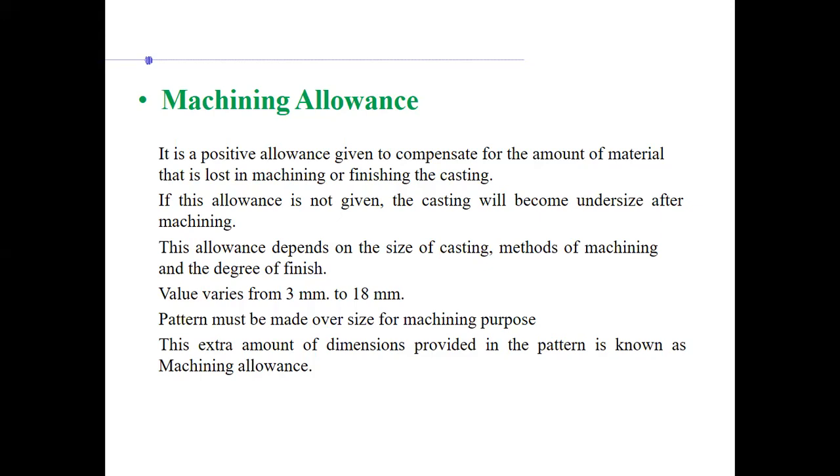You have to keep more so that after the machining is done, you can achieve your required surface finish. So that oversize what you're doing to account for this machining is called machining allowance. If this allowance is not given, the casting will become undersized, as I was explaining. This allowance depends on the size of casting, the methods of machining, and the degree of finish required, isn't it?